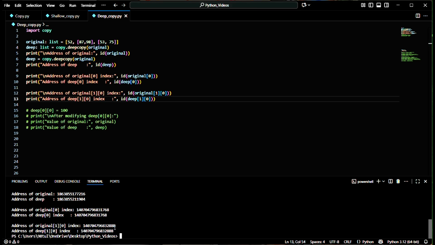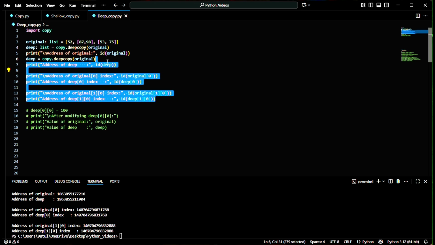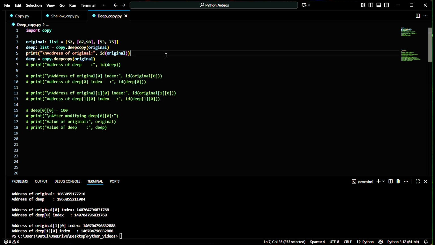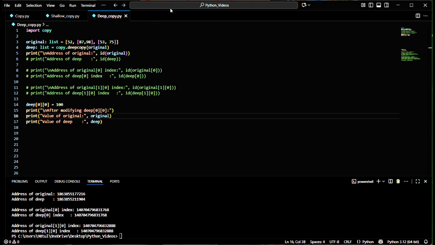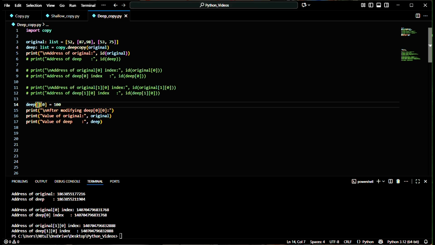Now what if I bring any change to the deep copy? Will it reflect to the original copy or not? So let's check. Comment these lines. If I bring a change in the deep copy, I'm going to change the value present at the zeroth index of the first index of the original list.